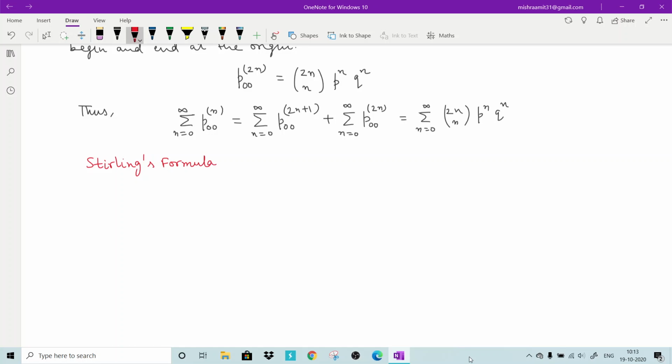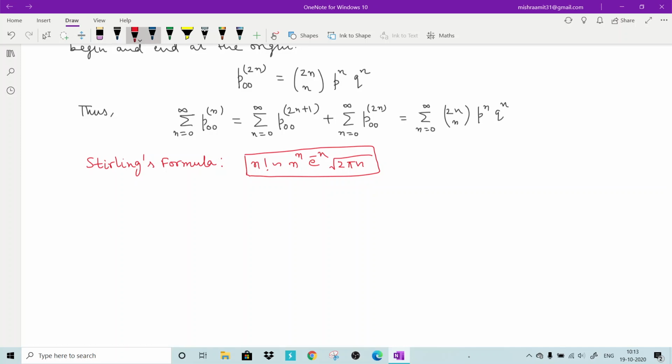It says that factorial n can be approximated by n to the power n, e to the power minus n, square root of 2 pi n. This is the Stirling formula. It says that we can approximate factorial n by this number.